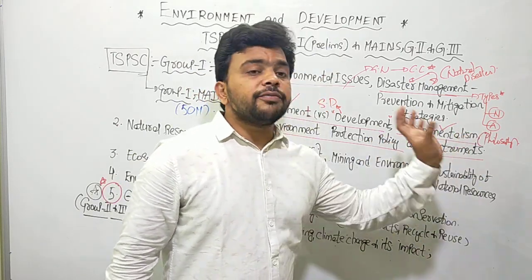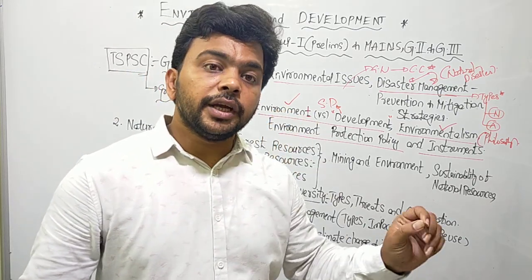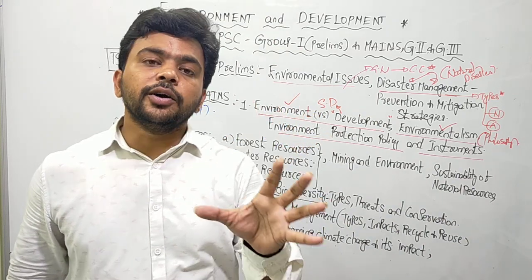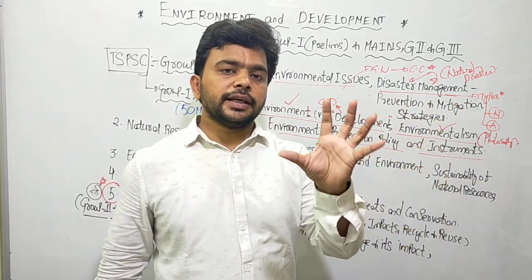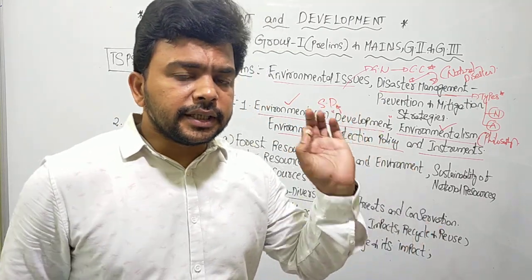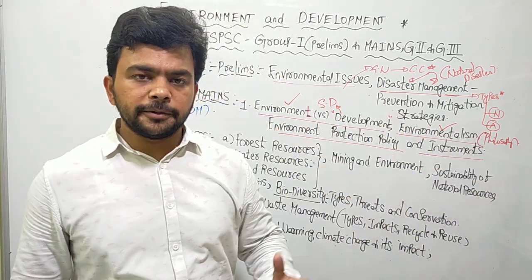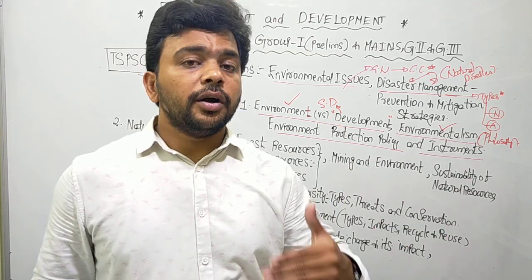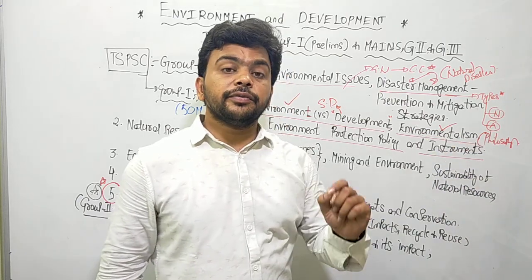It should be a philosophy for each and every citizen of this country. It should be the philosophy for each and every state government of this country. It should be the philosophy for the central government of this country. In a simple manner, every citizen and every official working at any level in the government or the administration, the businesses or the industrialists, everybody should follow this philosophy of environmentalism.